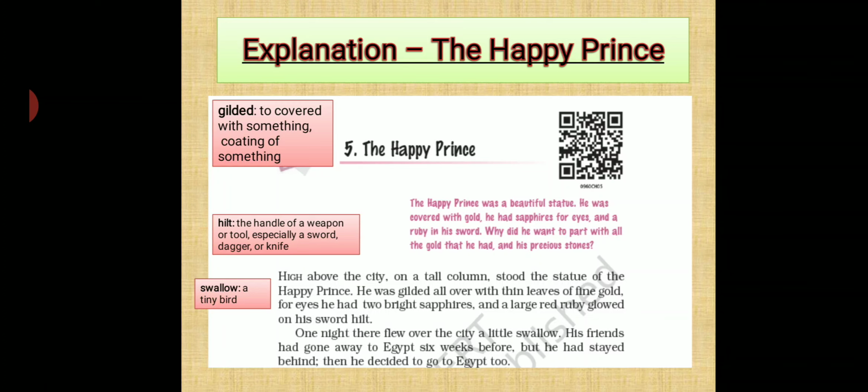So personification is here. Because when anything is compared to a human trait, then it becomes personified. So here swallow is being compared with the human, and the writer is also making swallow as he. So he says that all the friends of this swallow had flown away to Egypt 6 weeks ago. This bird did not go with them, but later it thought of going to Egypt to his friends. So it was on its way to Egypt.